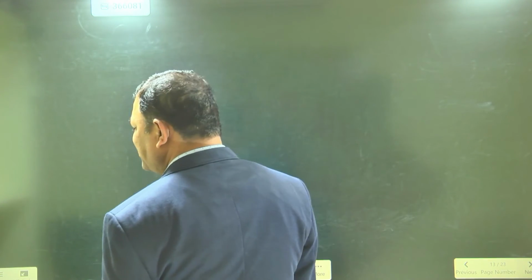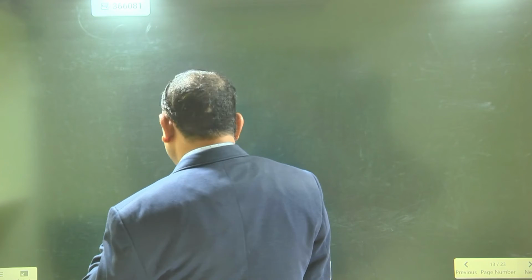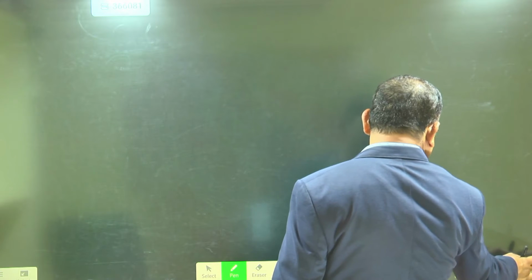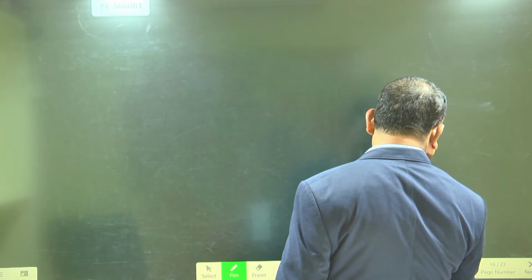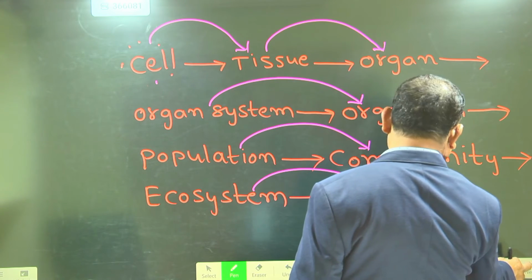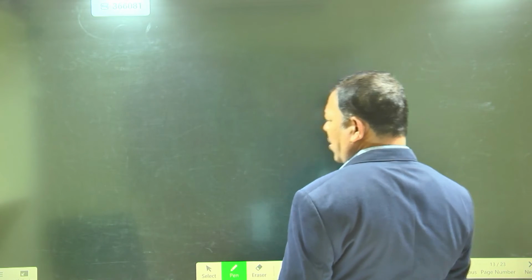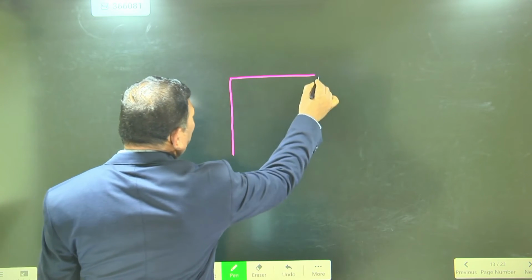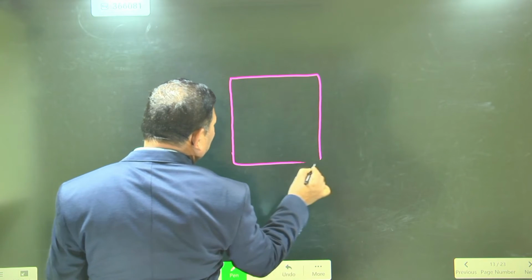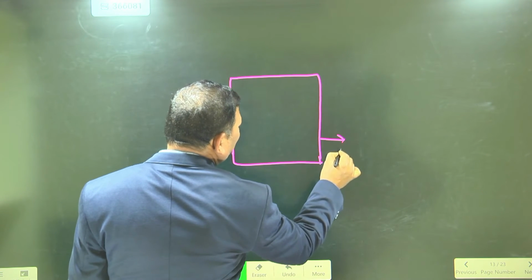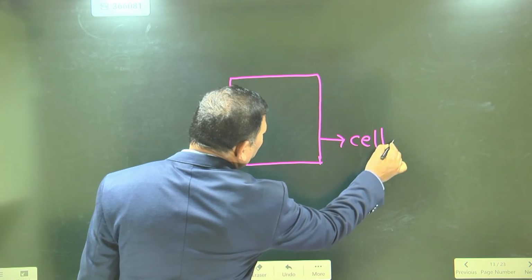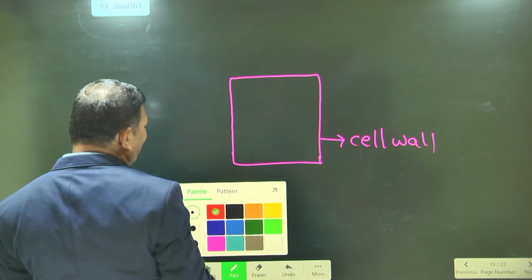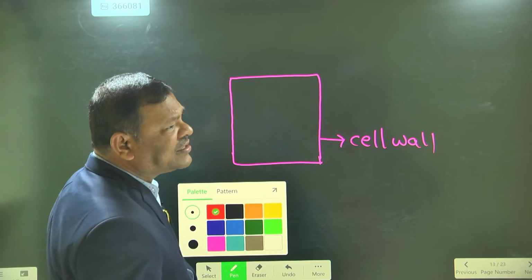My point is, the outermost layer in the plant cell is called the cell wall.